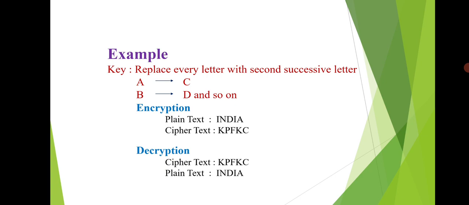KPFKC. Now let us decrypt the given ciphertext KPFKC. So here the plain text is INDIA. So the ciphertext is decrypted using the above key as the plain text INDIA. So this is an example for encryption and decryption.